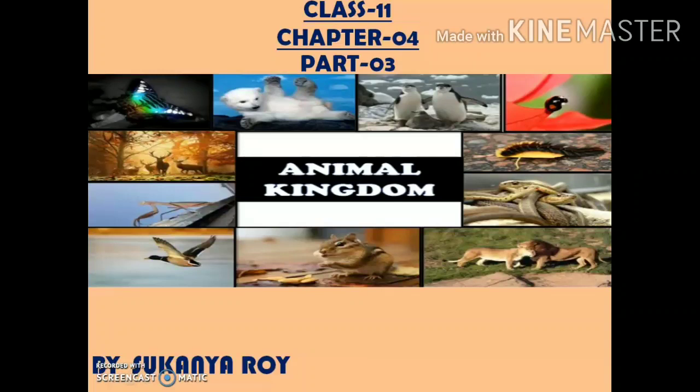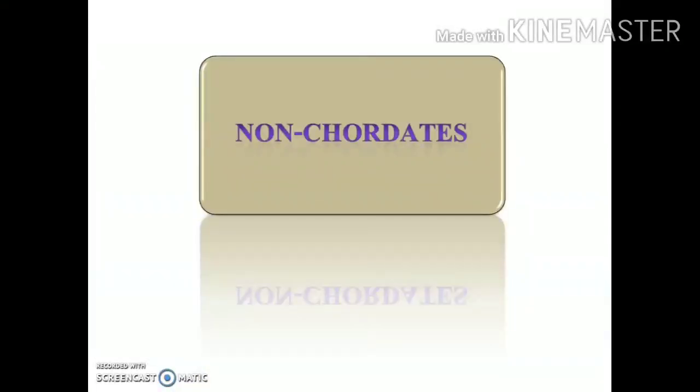And we are studying the fourth chapter, that is Animal Kingdom, and this is our third lecture on Animal Kingdom. Okay, so let's start with our class. In the last lecture we had already started with the non-chordates. What are non-chordates? These are those animals which do not possess notochord.